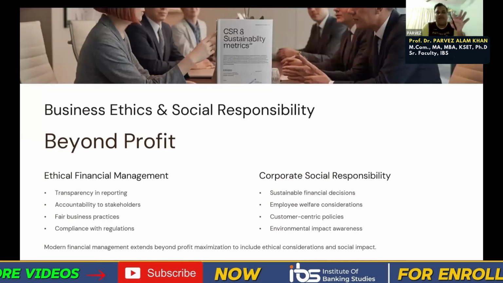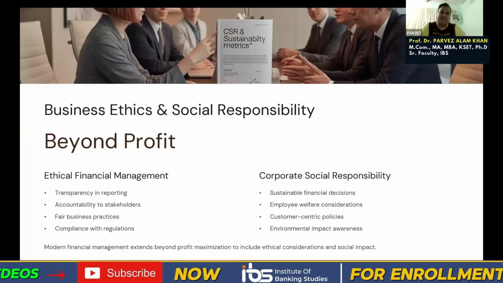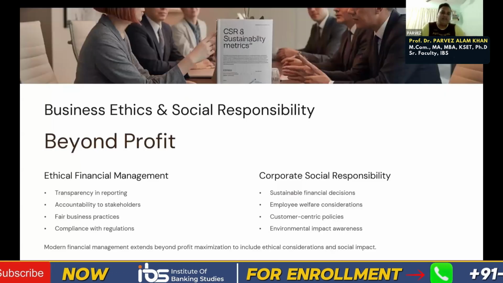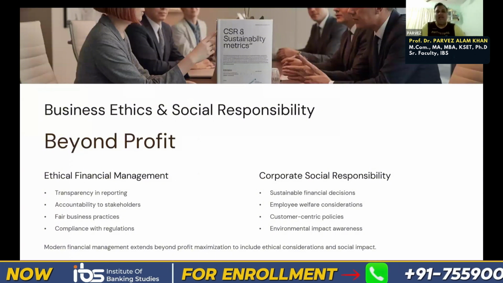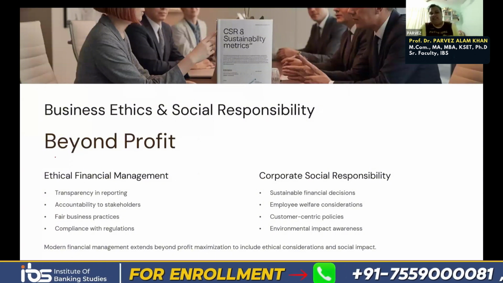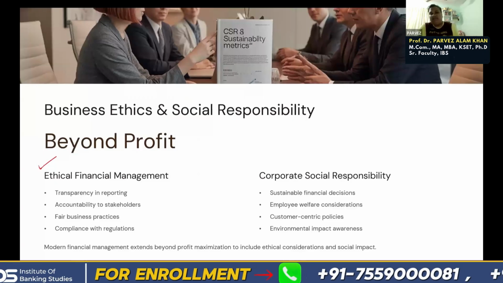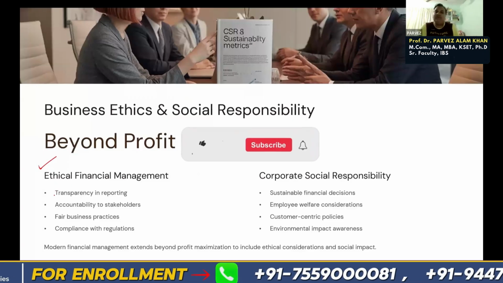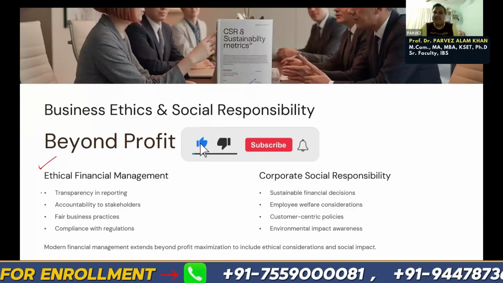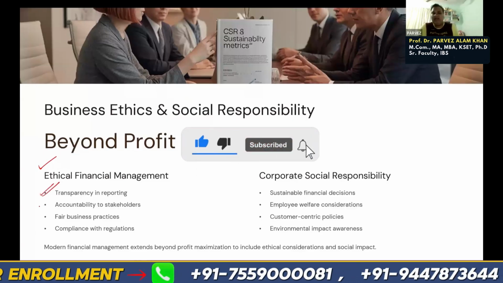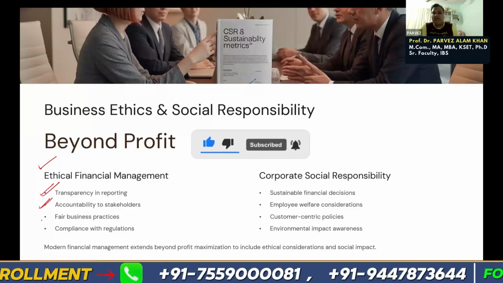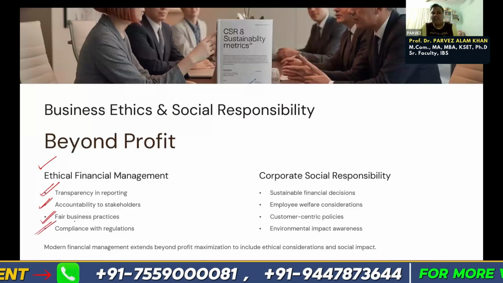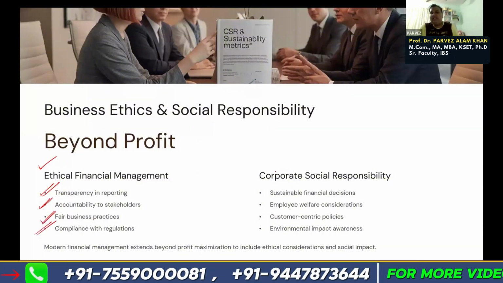So these are the different simple topics, just the fundamentals of finance. Also we have to see ethical financial management. We have to see that we disclose correct accounts to the government and to the stakeholders. So transparency in reporting is important. Accountability to stakeholders is important. Fair business practice is important. Compliance with regulations is important. Then CSR.